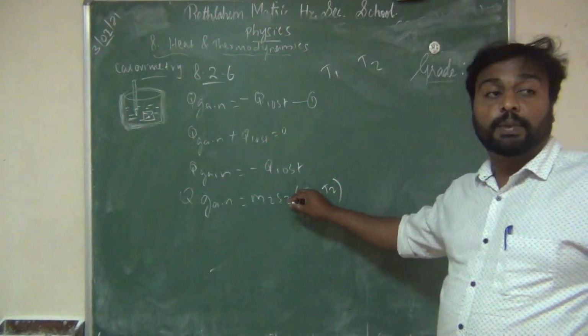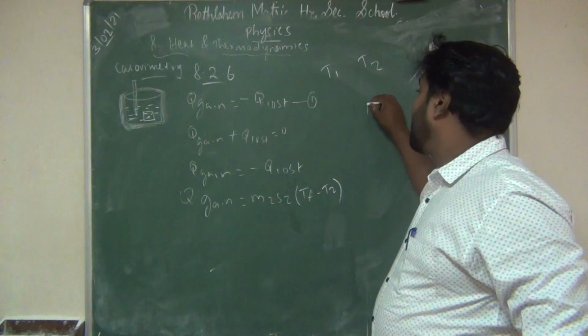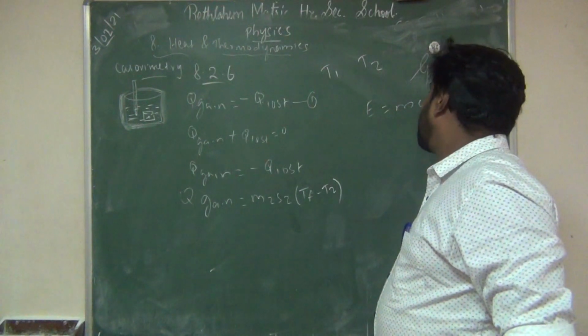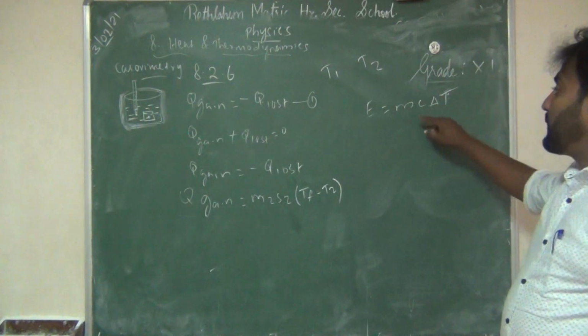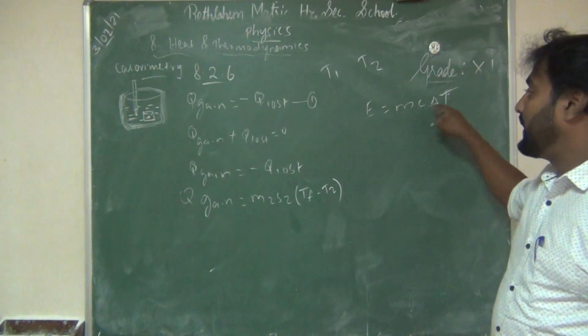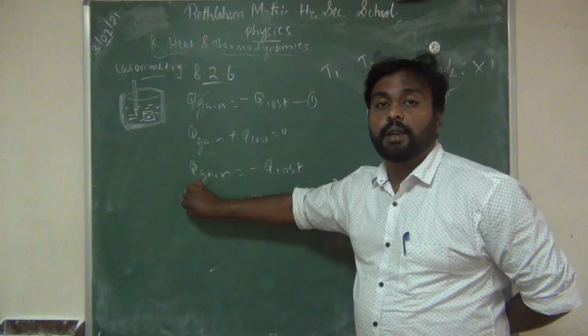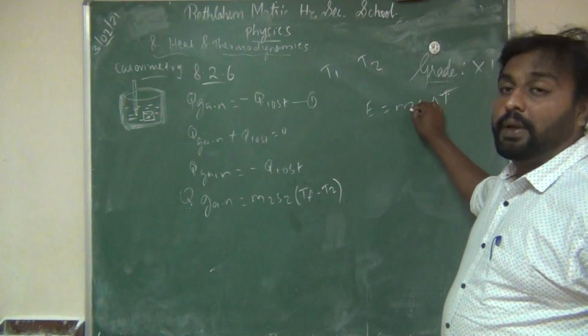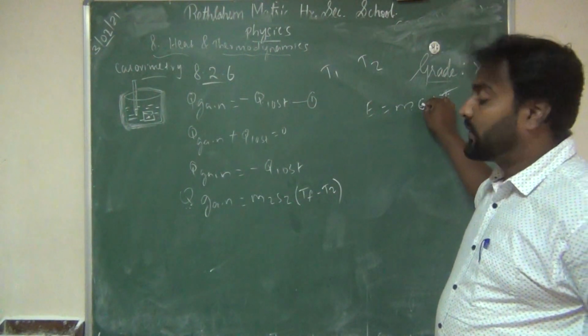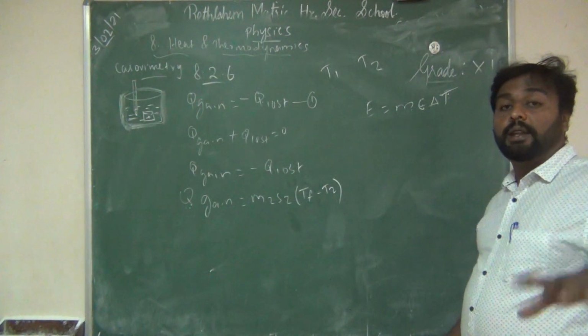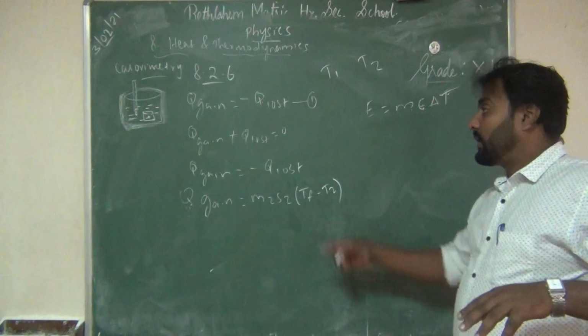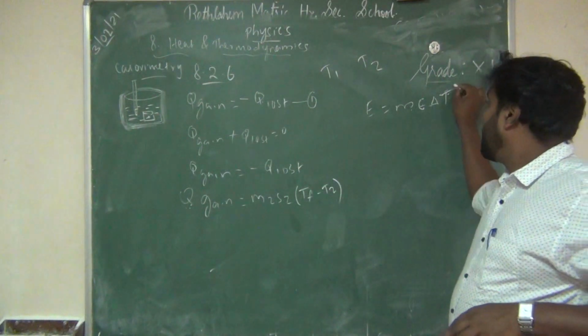Actually, this is the specific heat capacity equation: E is equal to MC delta T. E means the energy, here we used Q gain, M means the mass, and C means the specific heat capacity. Here we use S, the specific heat capacity of the cold water, and delta T.